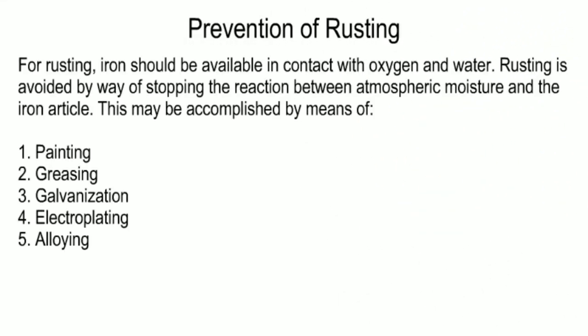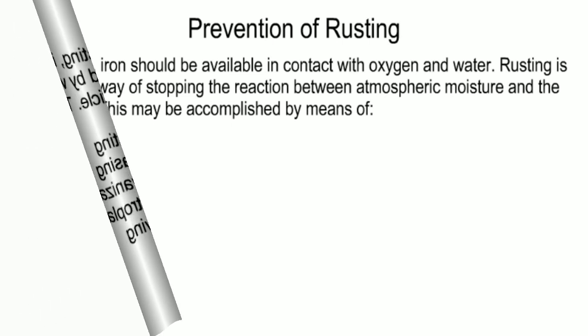Prevention of rusting. For rusting, iron should be in contact with oxygen and water. Rusting is avoided by stopping the reaction between atmospheric moisture and the iron article. This may be accomplished by means of painting, greasing, galvanization, electroplating, and alloying.